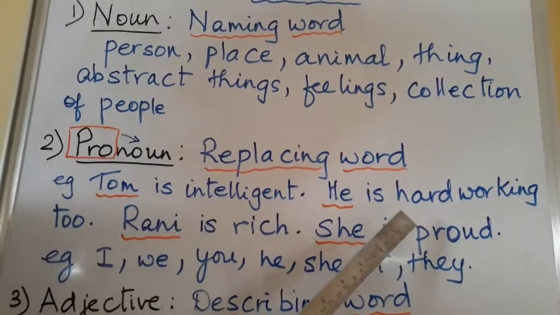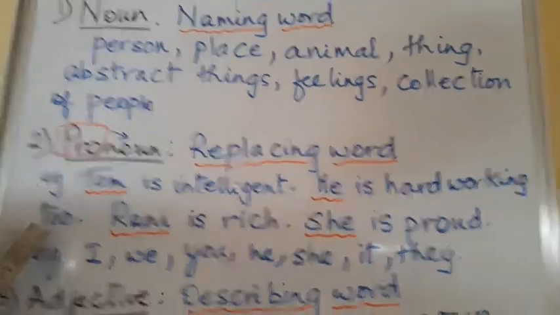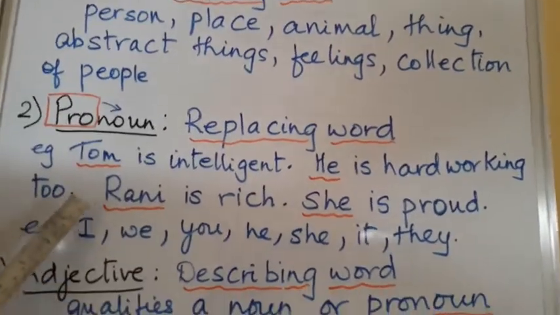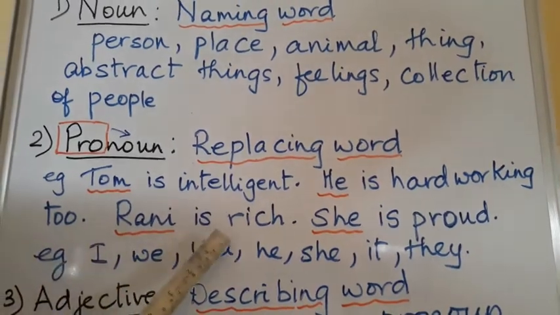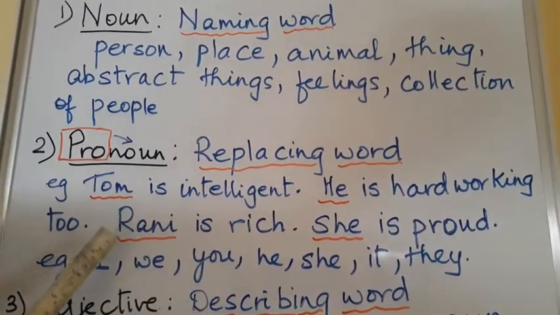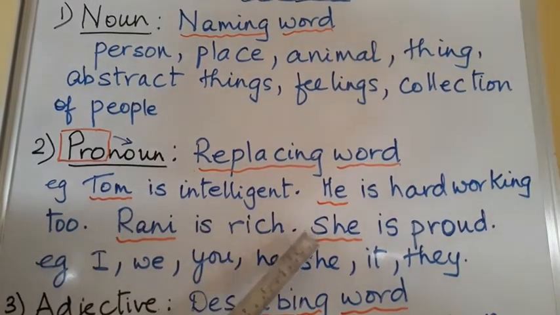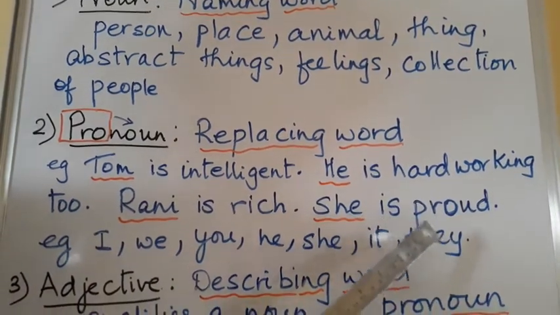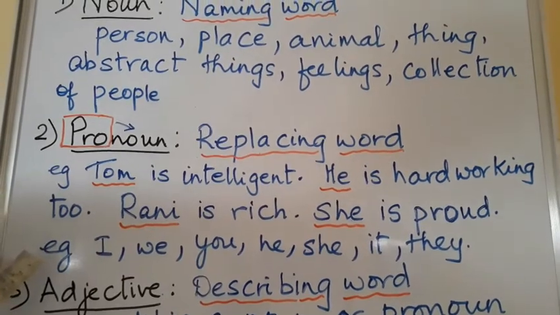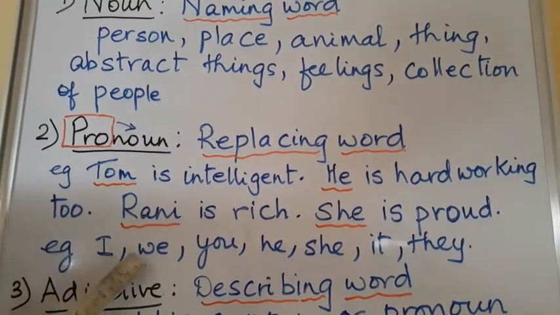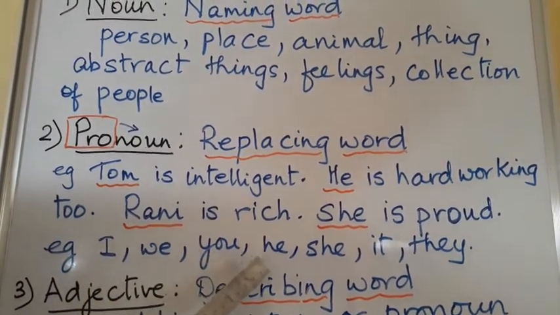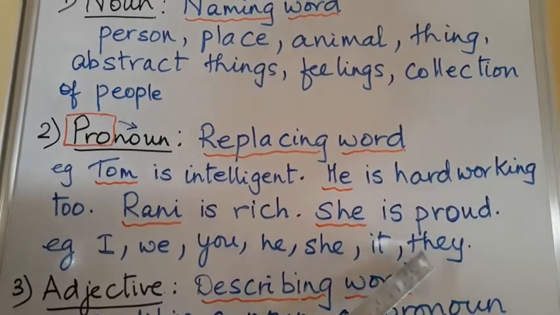He is hardworking. For example, Rani is a girl. Rani is rich. And if I don't want to keep repeating Rani many times, I will say she. She is proud. Other examples of pronouns are I, we, you, he, she, it and they.